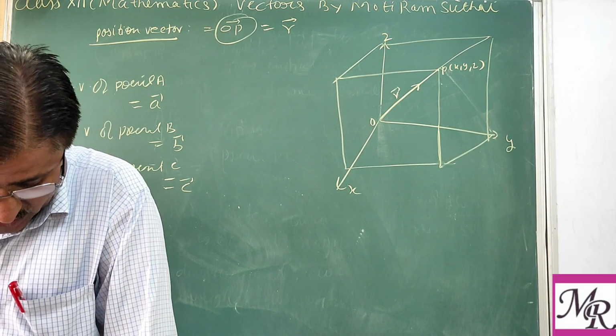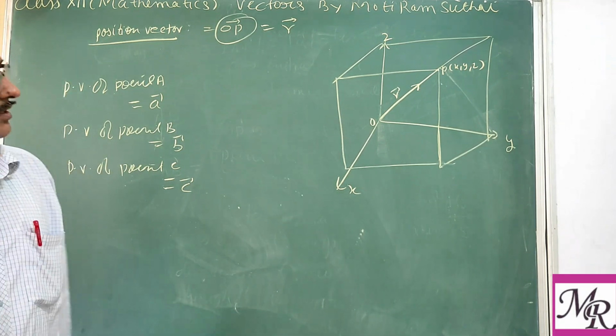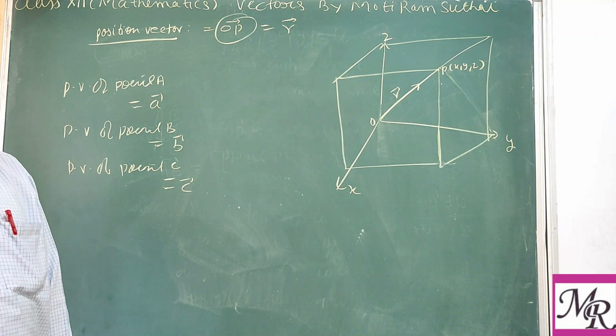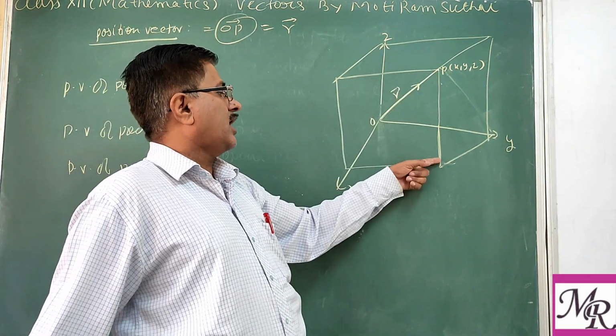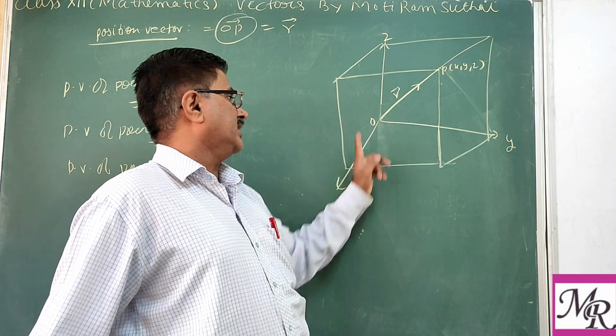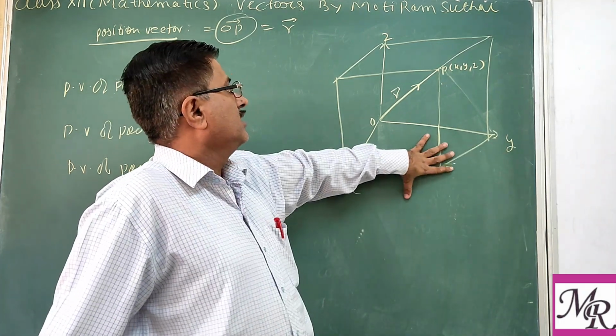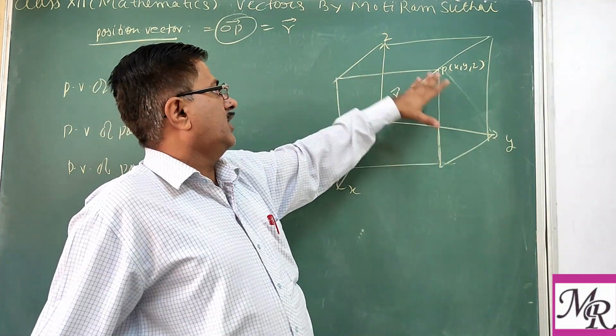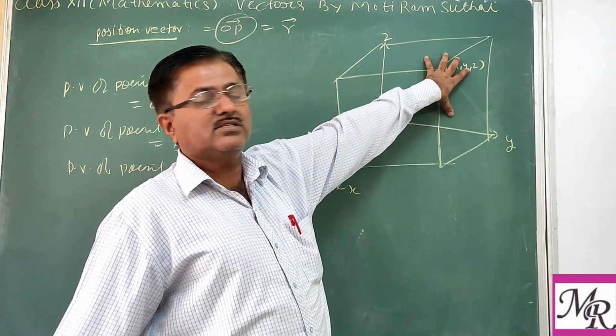Clear? Now if we draw the perpendiculars from the point P to the planes, these perpendiculars are drawn on the plane xOy. This is one plane, this is xOz, the second plane, and this is the third, zOy.